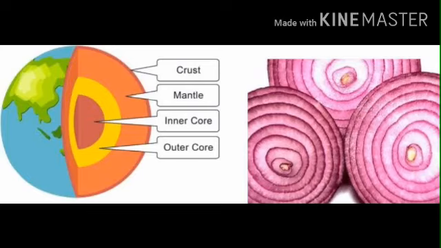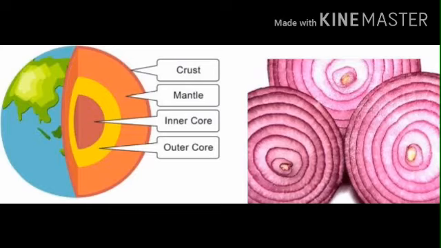The outer core is a liquid layer of about 2,266 kilometers. It is mainly composed of nickel and iron. Hence, it is called Nife, N-I-F-E. Next one, the inner core. It is the innermost part of the Earth.